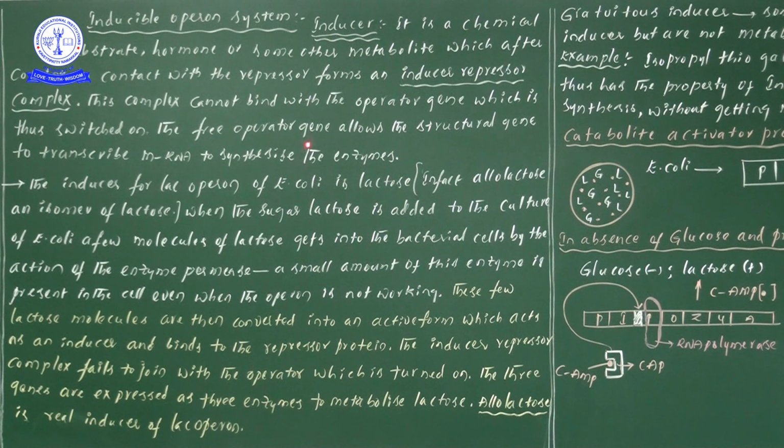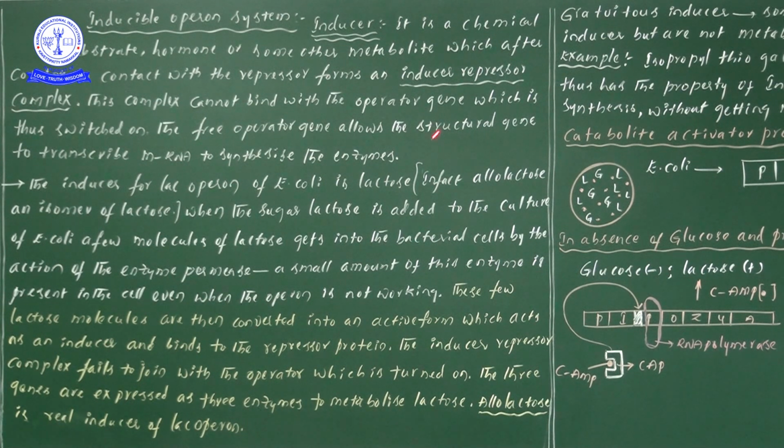But don't consider the inducer only as lactose, just consider the inducer generally. Inducer is a chemical substrate or hormone or some other metabolite. Whatever it is, we can consider any kind of chemical substrate, hormone or some other kind of metabolite.